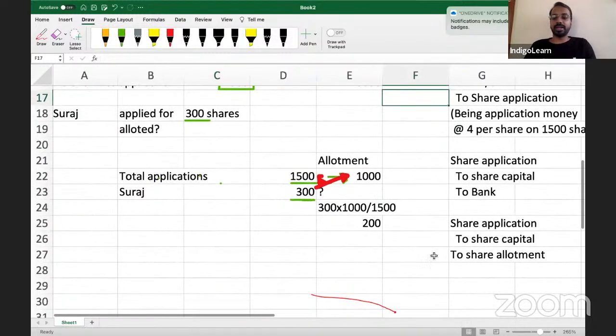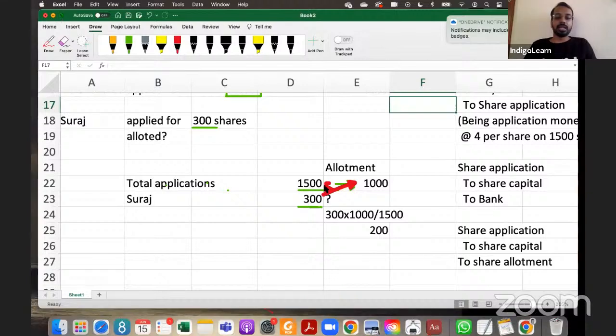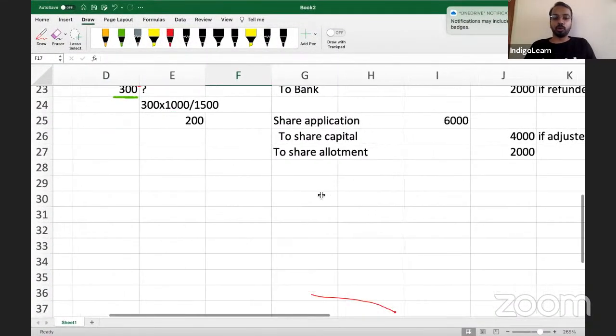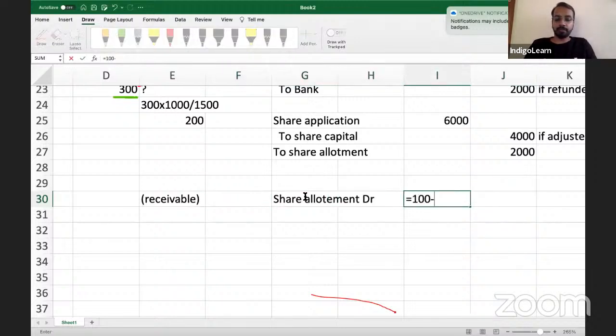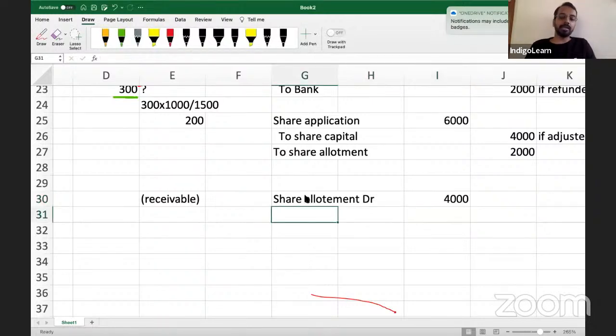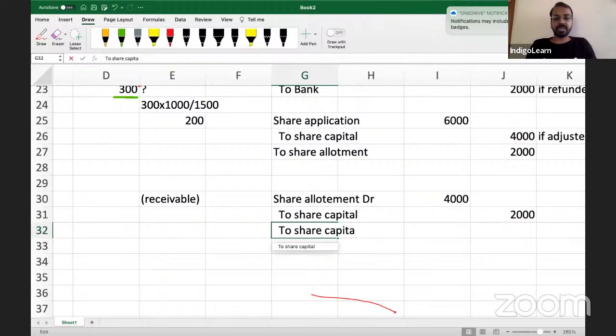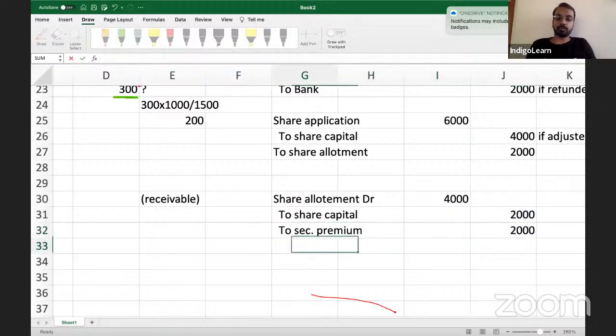So your entry here will be, see, because the amount is due, you will debit the share allotment account. Why? Because this is receivable. How much? 1000 multiplied by 4, 4000. Then out of this, share capital is 2 rupees, so 2 into 1000, and securities premium is 2000.